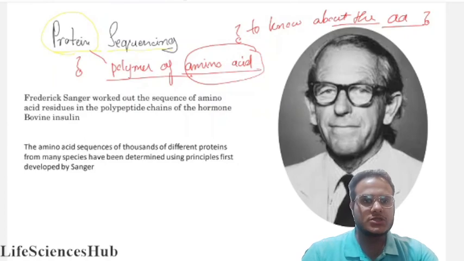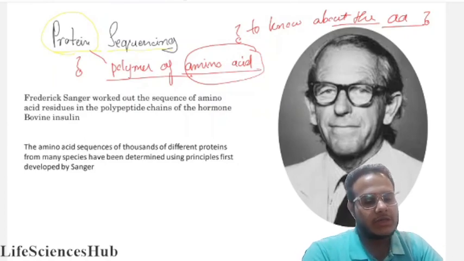Which 20? What is their sequence? To know the sequence, we do protein sequencing.